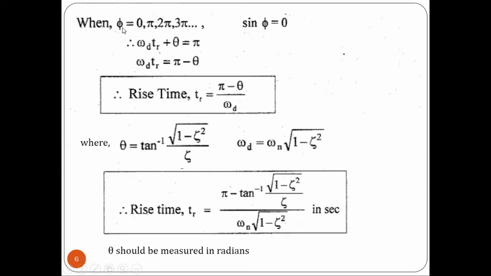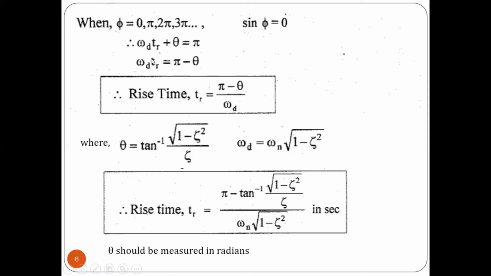So when the value of pi is equal to pi, 2 pi or 3 pi, then that whole term will be equal to 0. Therefore we can write omega d tr plus theta will be equal to pi, right? So just rearranging this term, we will be getting omega d tr is equal to, taking theta to the right hand side, pi minus theta, because the positive term turns to negative. So by cross multiplying, we have to find out the value of tr, right?